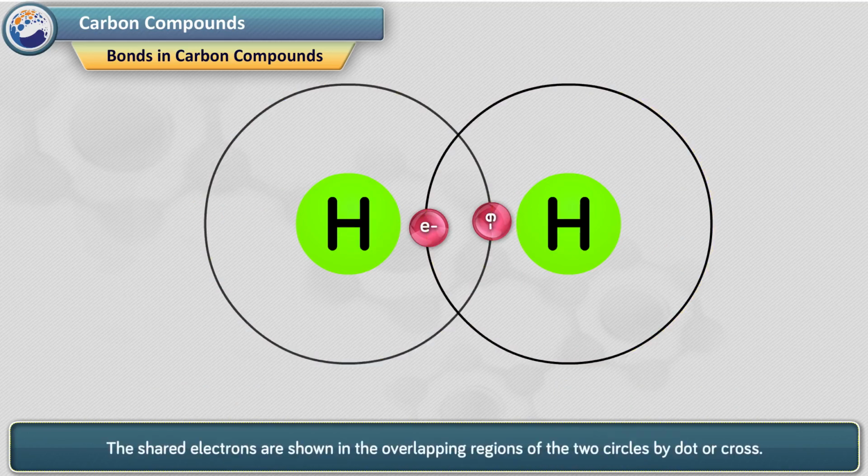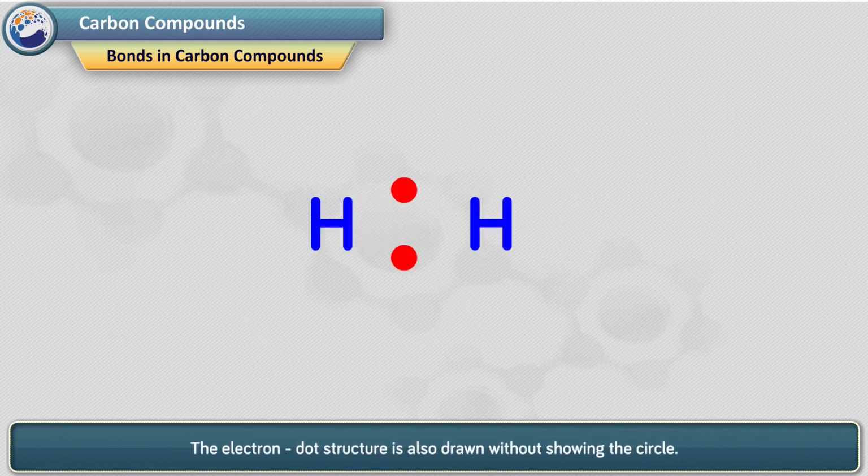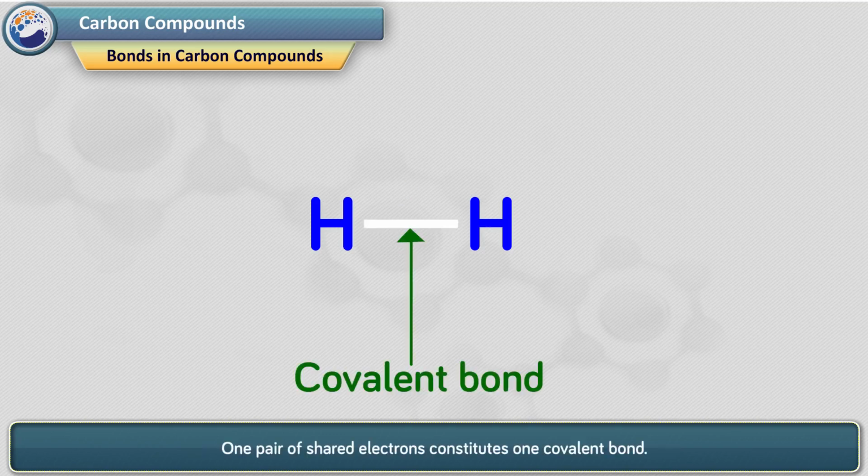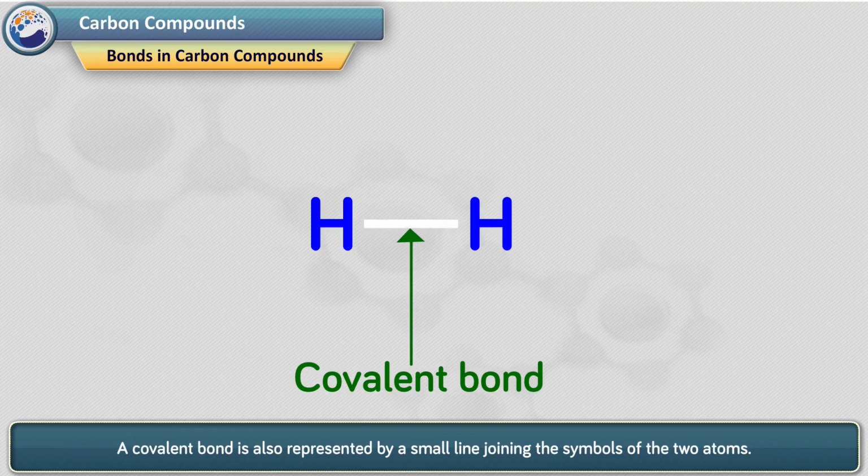The shared electrons are shown in the overlapping regions of the 2 circles by a dot or cross. The electron dot structure is also drawn without showing the circle. One pair of shared electrons constitutes one covalent bond. A covalent bond is also represented by a small line joining the symbols of the two atoms.